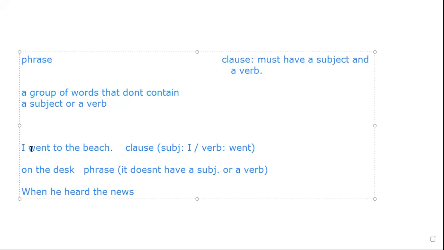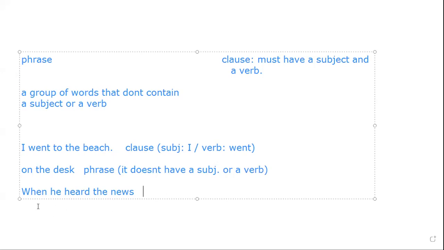The subject is I and the verb is went. So therefore, this is a clause. On the desk is a phrase. Muhammad Walid answered that for us, and he said that this is a phrase, and he is absolutely correct because it does not have a subject or a verb.